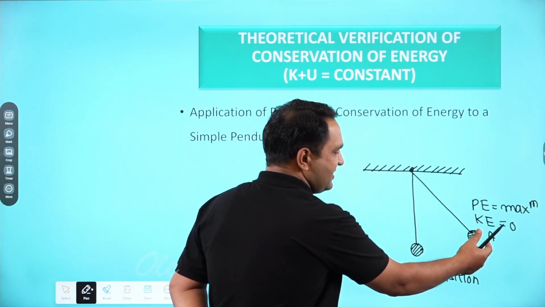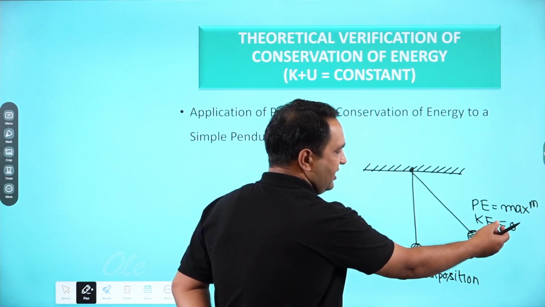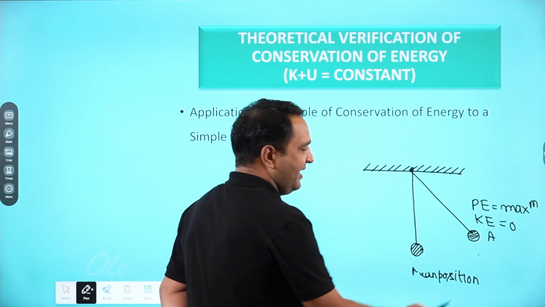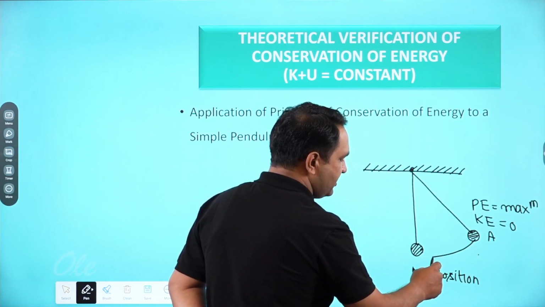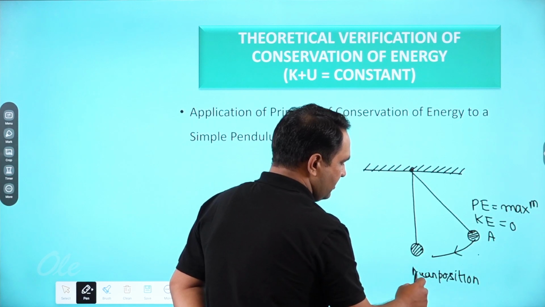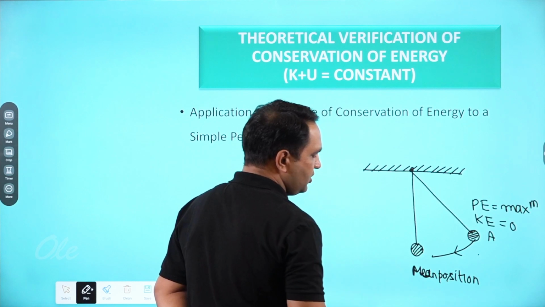As I release this ball, while I was holding it at point A, the kinetic energy was 0. When I release it, the ball will start moving towards its mean position.